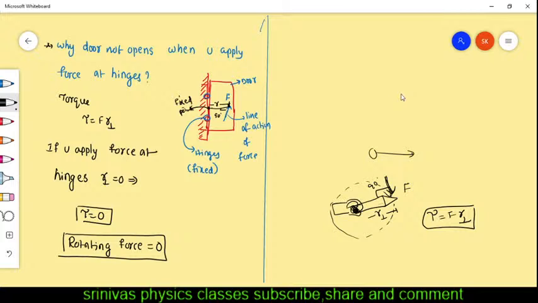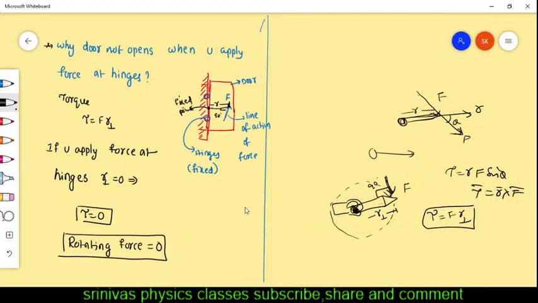Is it necessary to apply the force perpendicularly? No, it is not necessary. You can also apply the force like this, and this is R. There is some angle theta between R and F. At that moment the torque formula is R F sin theta, that is tau bar equals R bar cross F bar.